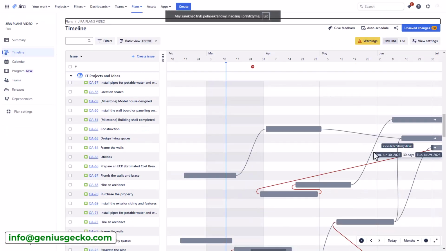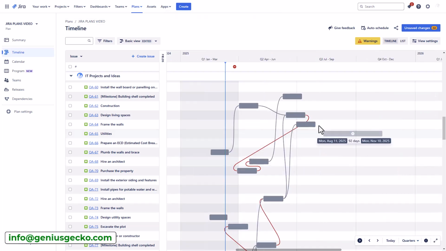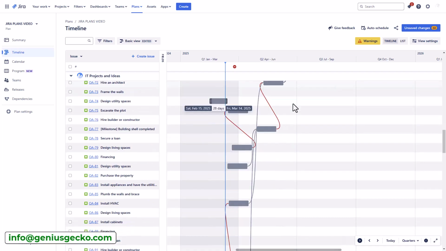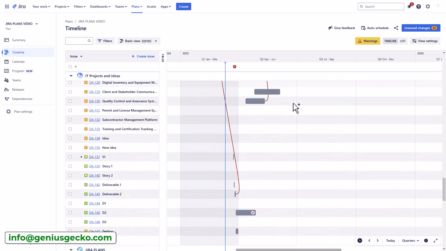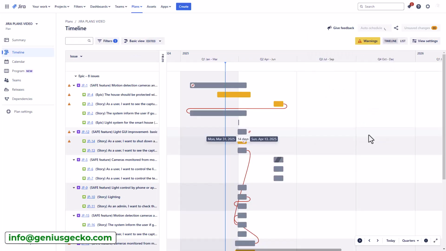Managing complex dependencies can also be challenging if the dependencies are not accurately defined and updated. It can lead to scheduling conflicts and delays. The visual representation of dependencies can become very cluttered, making it difficult to understand the true state of the project. Also, the auto-scheduling does not really handle scheduling tasks based on the dependencies very well.